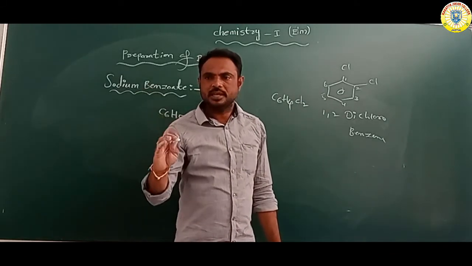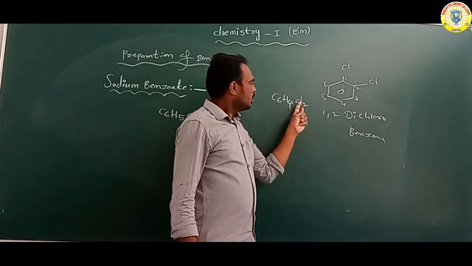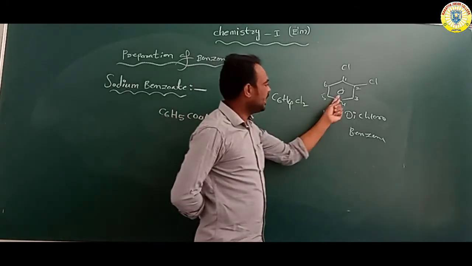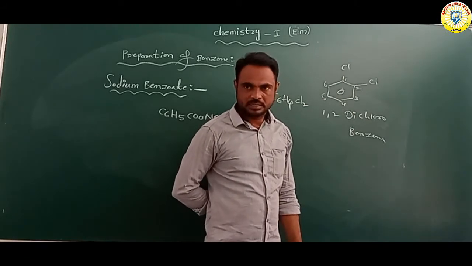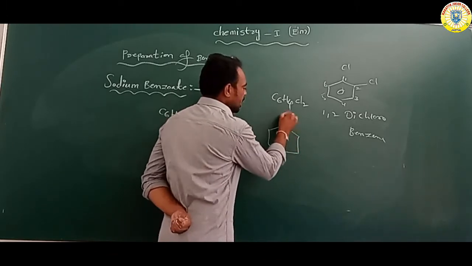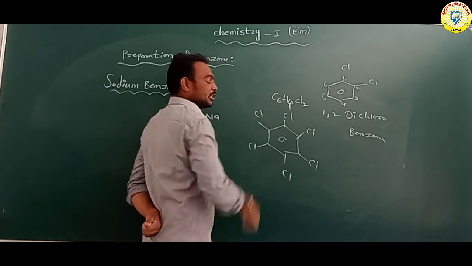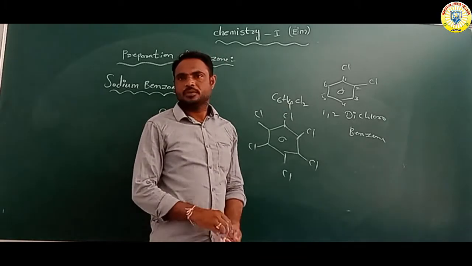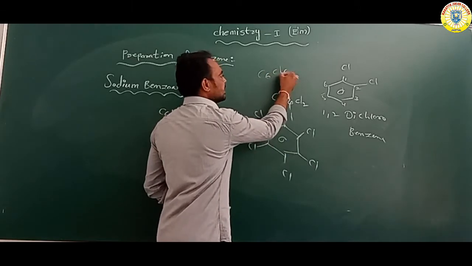So overall, 1,2 dichlorobenzene. Or suppose this benzene is attached with a total of 6 chlorine atoms, so 6 hydrogens are lost. So what is the formula? C6Cl6.